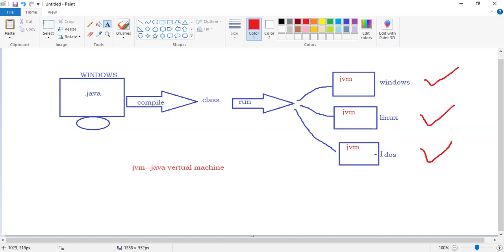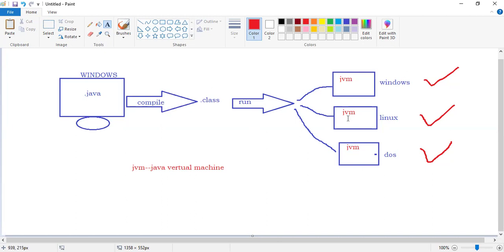Here also a DOS environment. Here the JVM will create the virtual Windows environment in this system automatically. So that's why this code can happily run. It is Linux, but the JVM will create a virtual Windows. Virtual means imaginary. Suppose I am now talking with you, explaining some things.